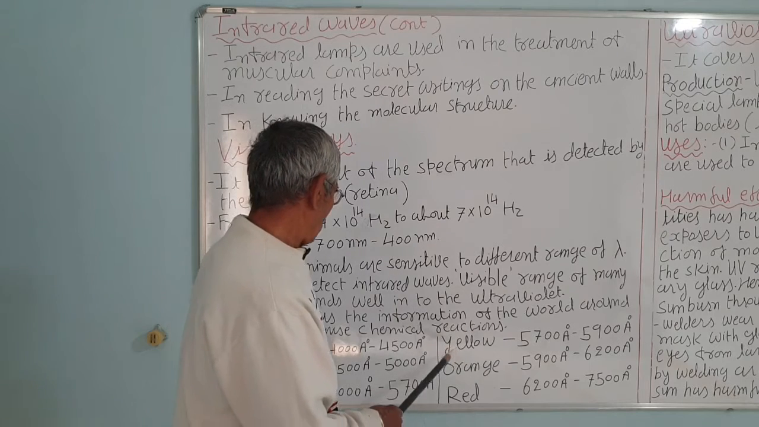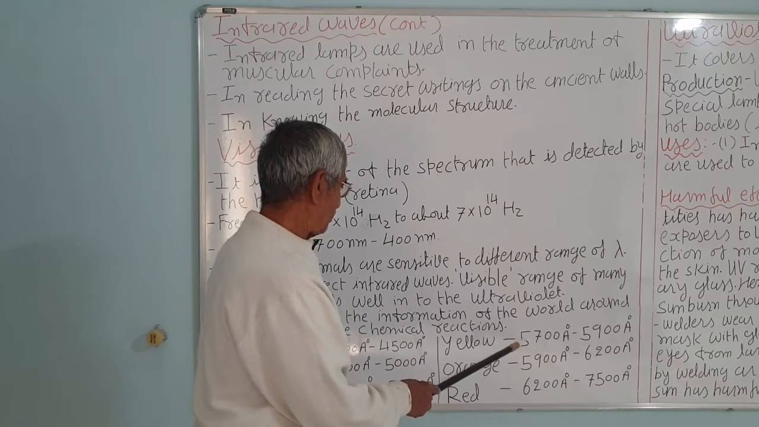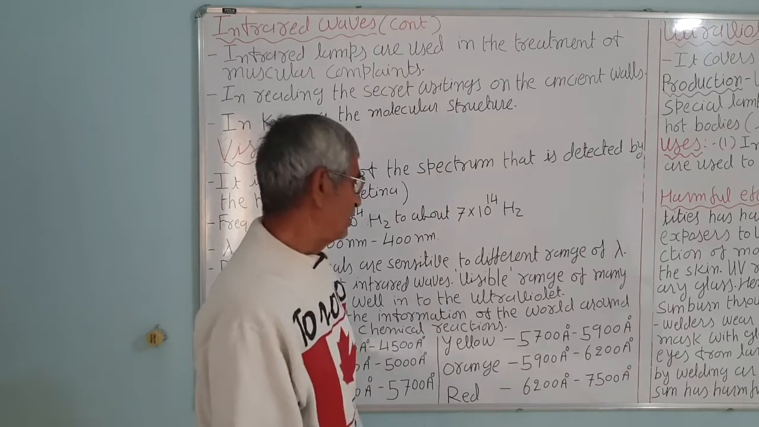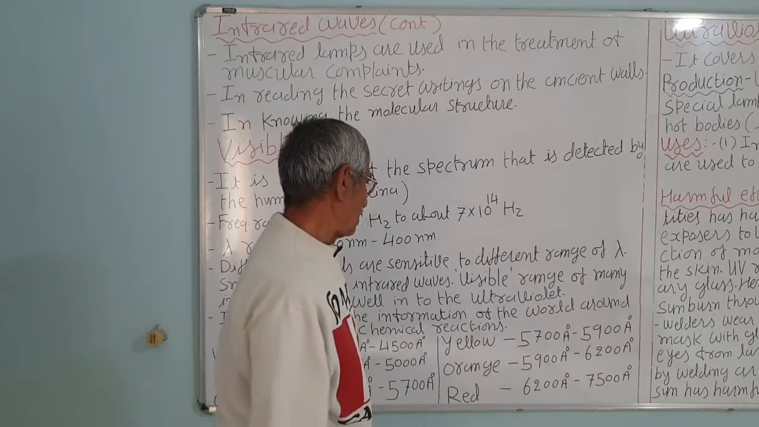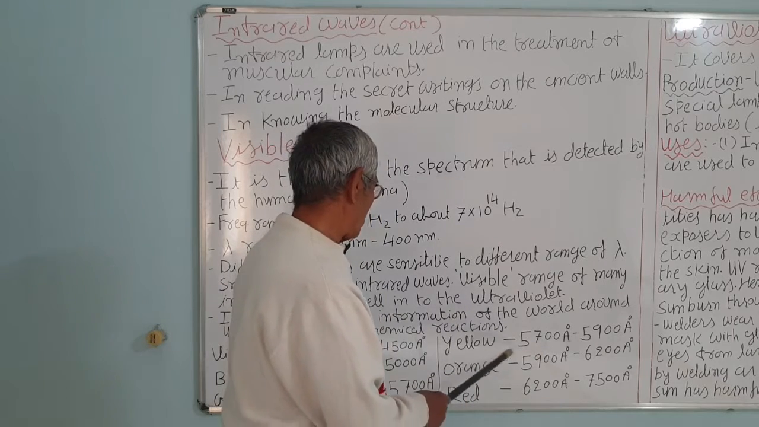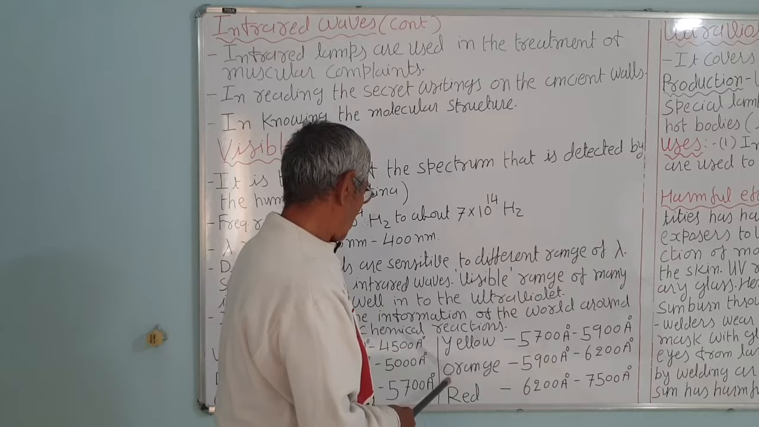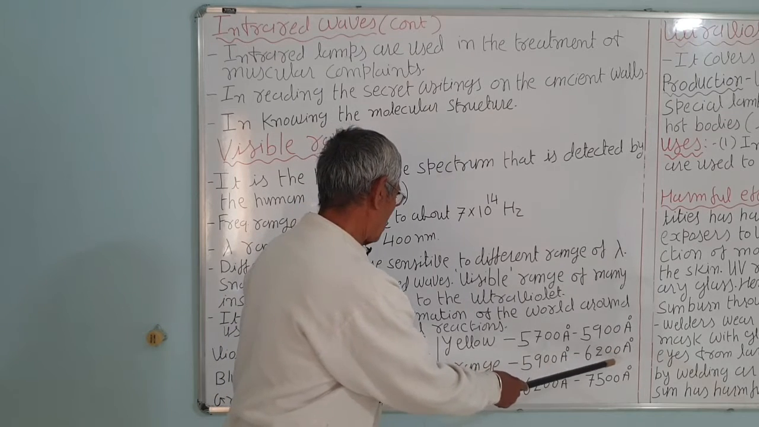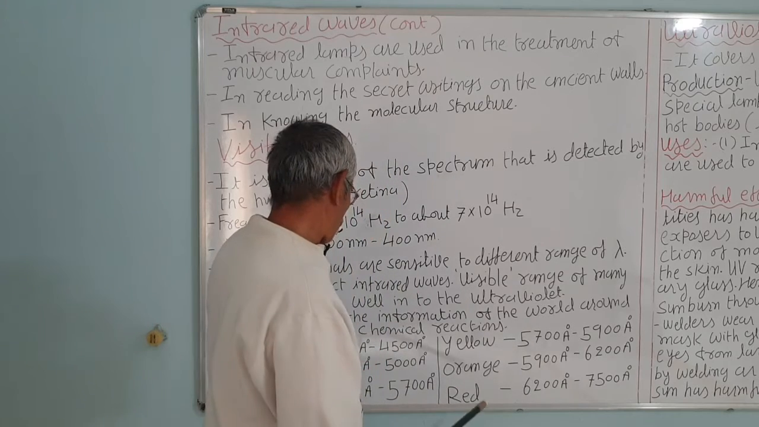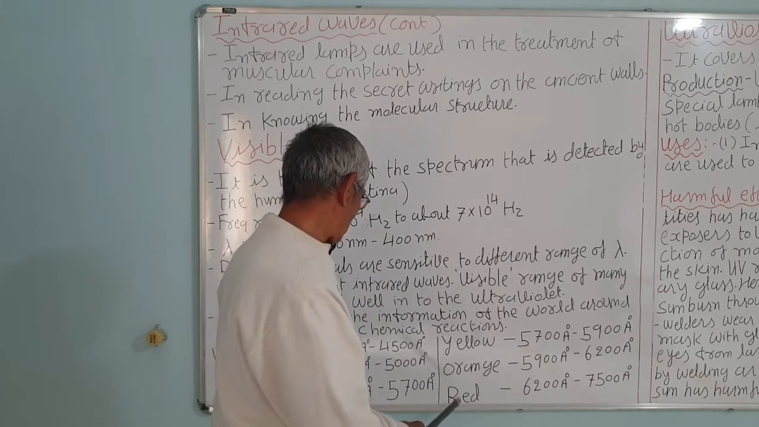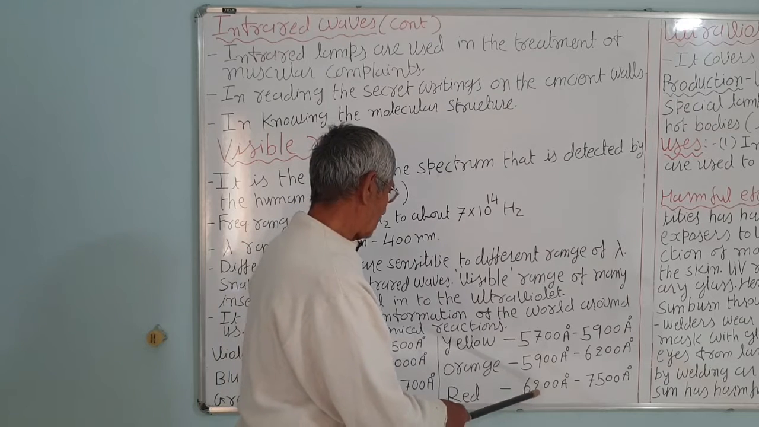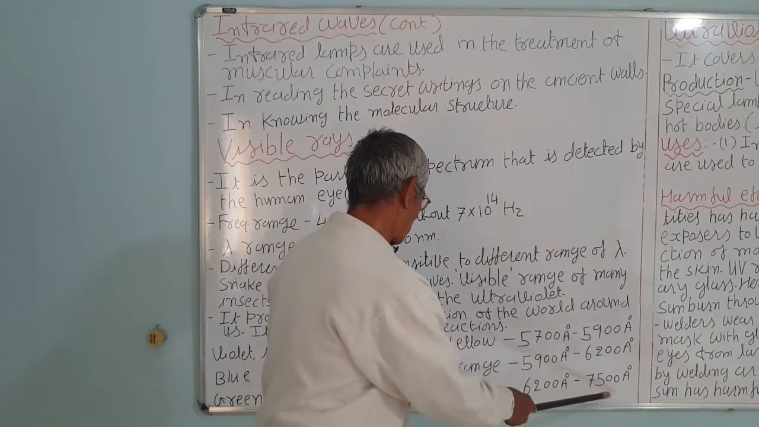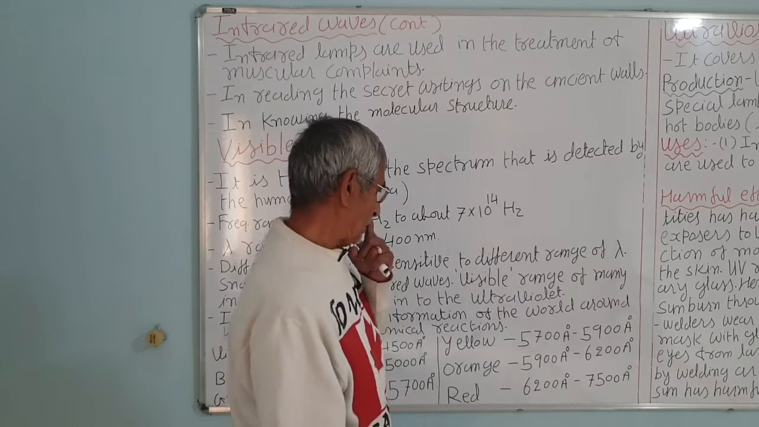Okay. Yellow is from 5700 Angstrom units to 5900. This is a shorter one, a 200 Angstrom unit band. This band is narrow. Orange is 5900 to 6200. This is also narrow, 300 Angstrom units. In red, the spectrum is spread out. Red is 6200 to 7500. This is a larger band, about 1300 Angstrom units.